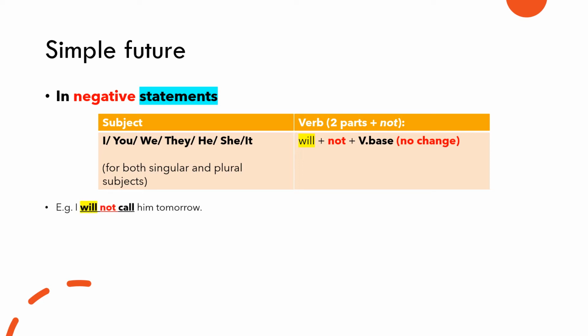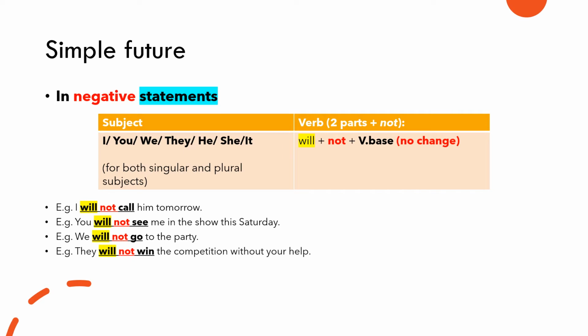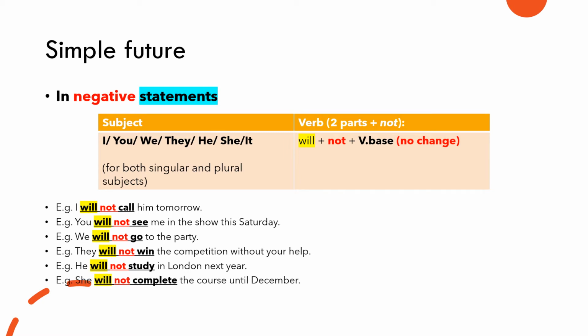Example sentences. I will not call him tomorrow. You will not see me in the show this Saturday. We will not go to the party. They will not win the competition without your help. He will not study in London next year. She will not complete the course until December. We can also contract will and not into the short form won't, for example, I won't call him tomorrow.